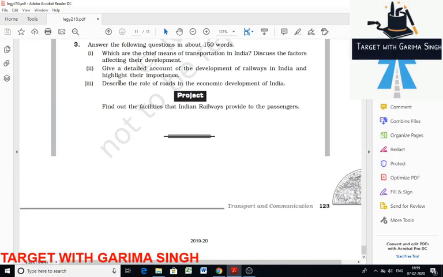Next, we are discussing the third: describe the role of roads in the economic development of India. So roads serve as the lifeline of Indian trade. They connect the consumer with the producer, that is, they connect urban and rural centers. Rural centers are producers of agricultural goods, which are transported to urban centers because urban centers do not have production of agricultural commodities. On the other hand, urban centers produce consumer products and supply them to rural areas.